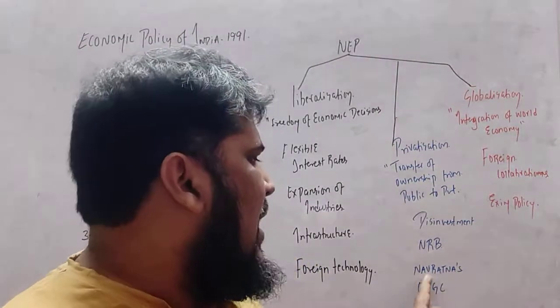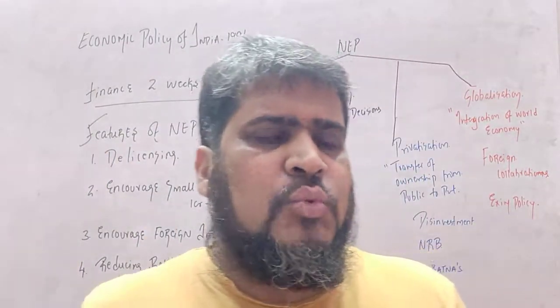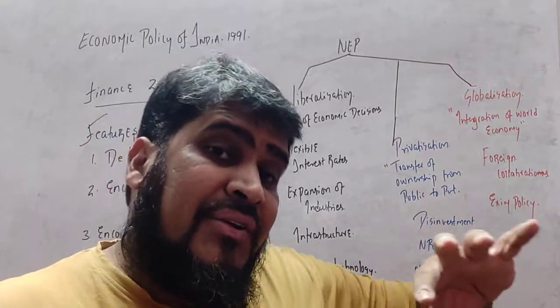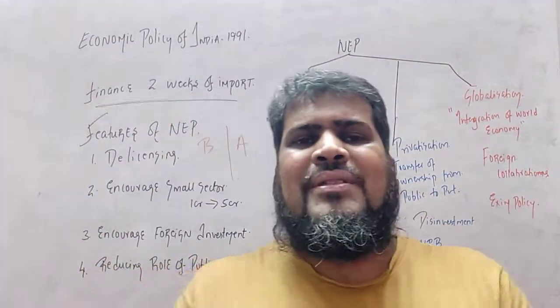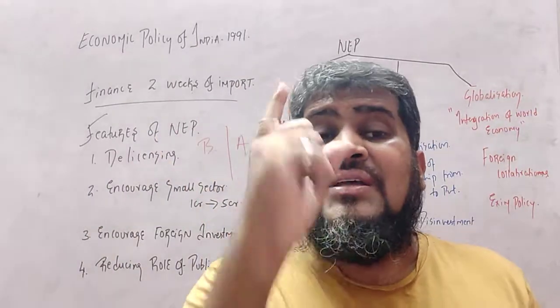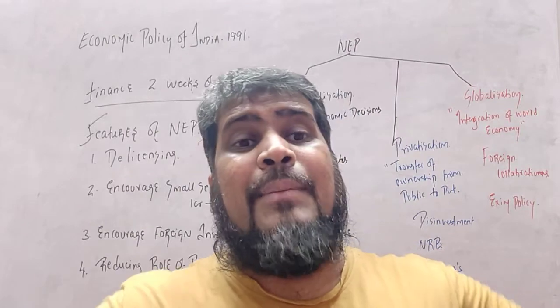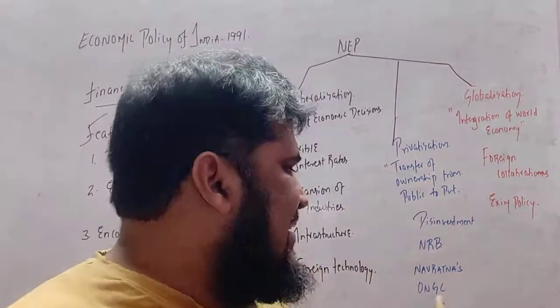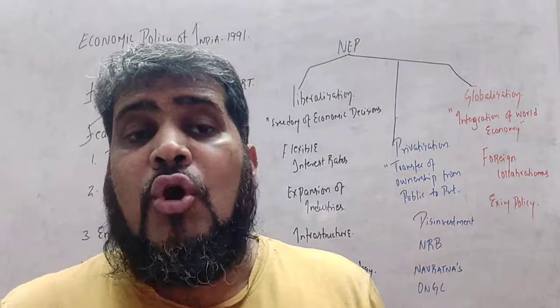Right, students? And here you have the Navratnas. The government was trying to do privatization, but the Navratnas were there. Navratnas means nine important jewels, the public sector companies that the government kept with themselves. One example is ONGC, the Oil and Natural Gas Corporation.